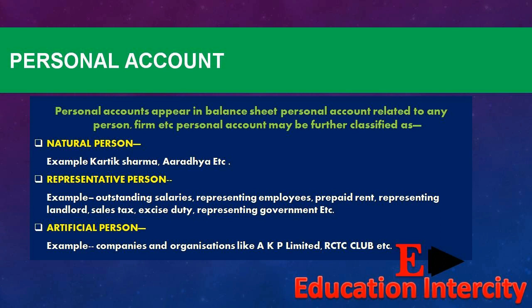Natural person is like a name such as Kartik Sharma, Aradhya, etc. Representative person. Example: outstanding salaries representing employees, prepaid rent representing landlords, sales tax, excise duty representing government, etc. Artificial person. Example: companies and organizations like AKP Limited, IRCTC Club, etc.